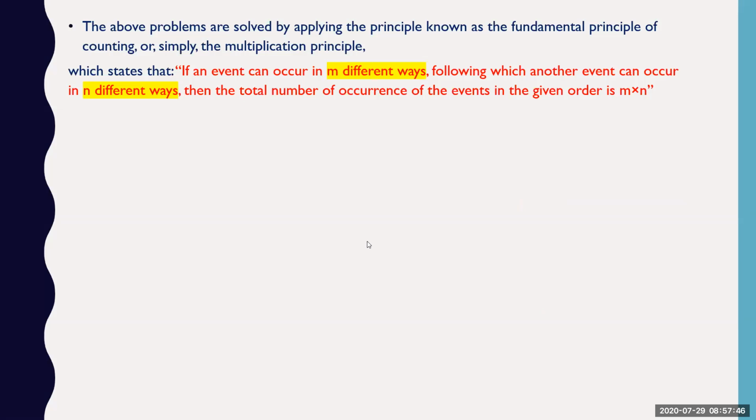The above problem is solved by applying the principle known as the fundamental principle of counting, or simply the multiplication rule. What that rule says is that if any event can occur in m different ways, and following which another event occurs in n different ways, the total number of occurrences will be m into n. Okay, this is the counting principle, and in some textbooks they also write this as the mn rule. But this is generally called the counting principle.